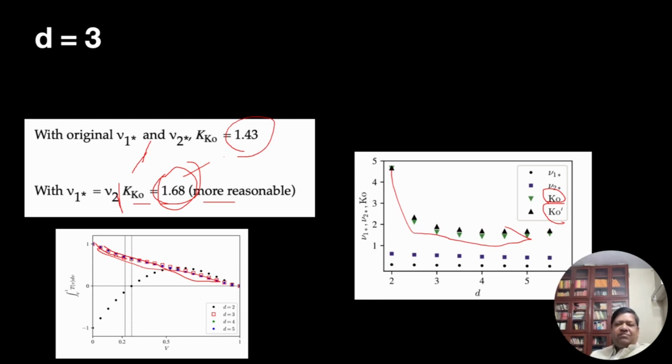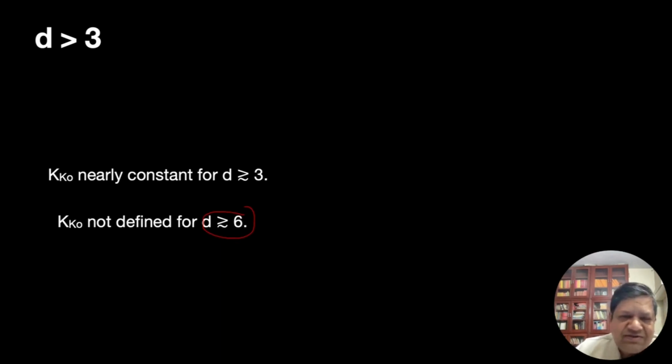So it seems okay. Now D greater than 3, K_Kolmogorov is nearly constant for D greater than or equal to 3. And this Kolmogorov constant is not defined for D greater than or equal to 6 because nu1 star is not defined. Nu1 squared becomes negative.